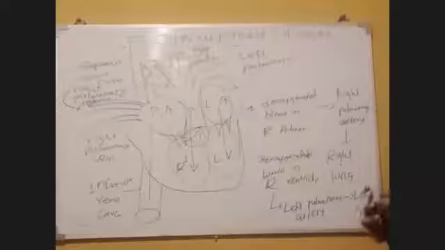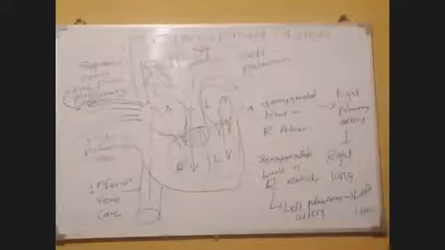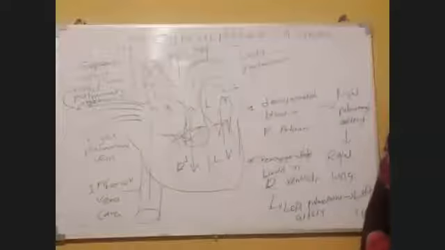Okay, left lung. That is one point you should remember. Okay. Anyway, arrow points, okay. Quickly write down.